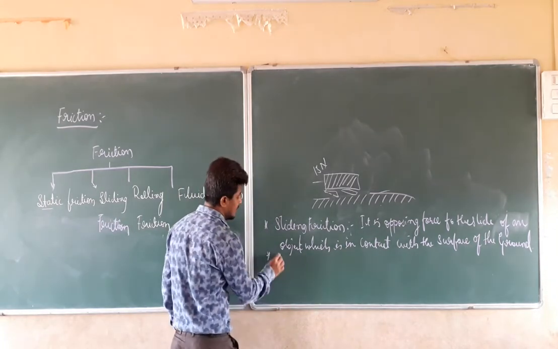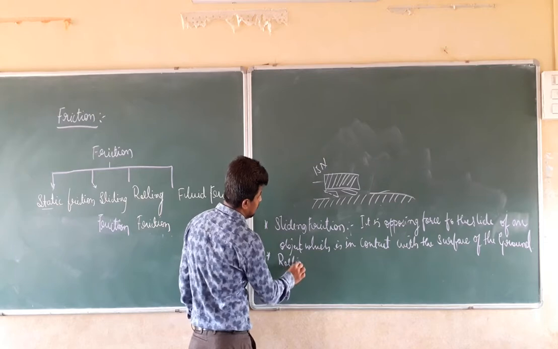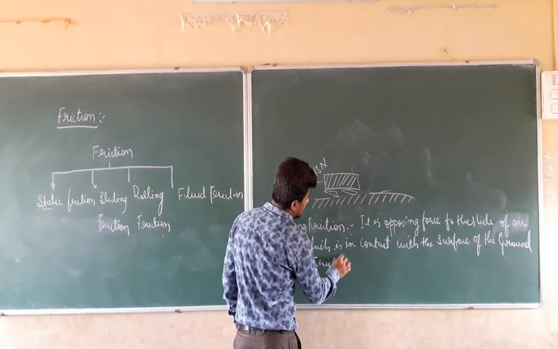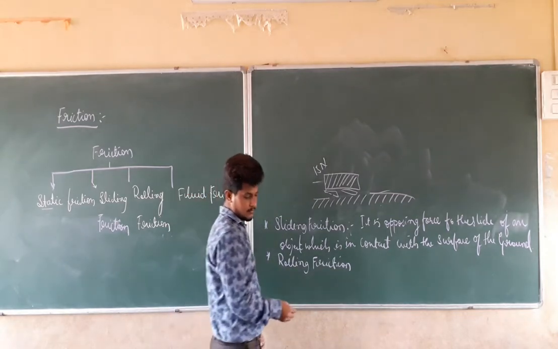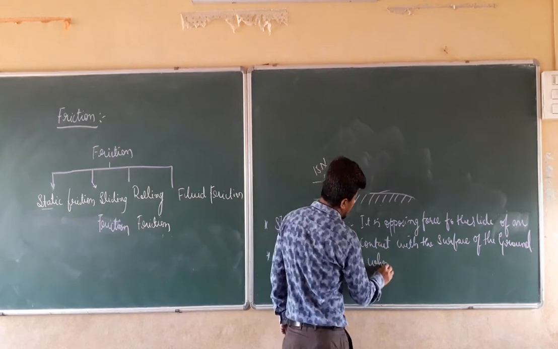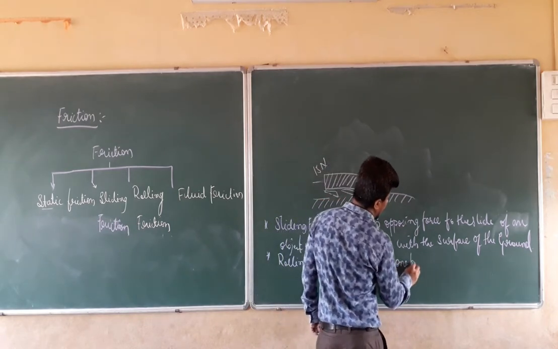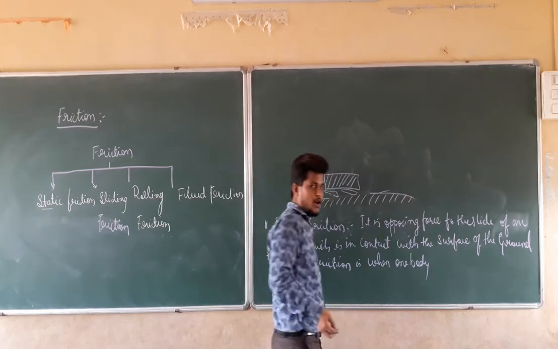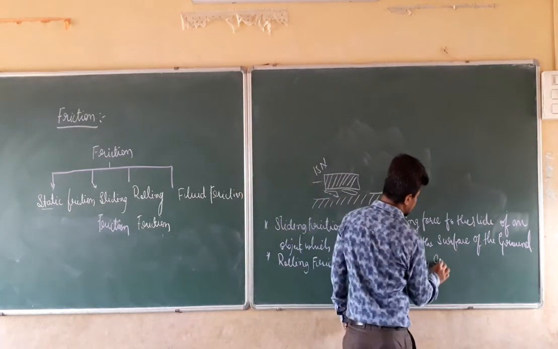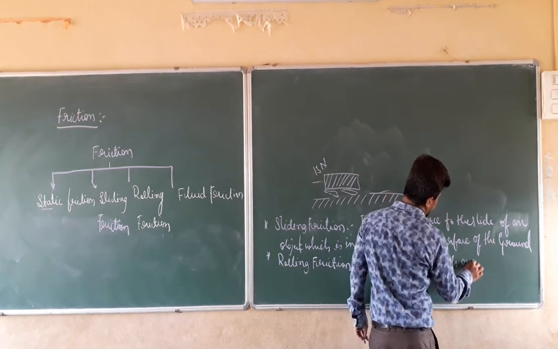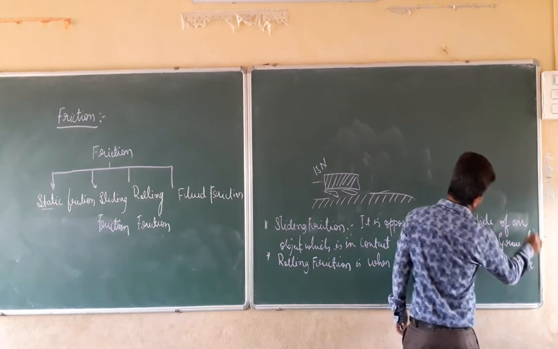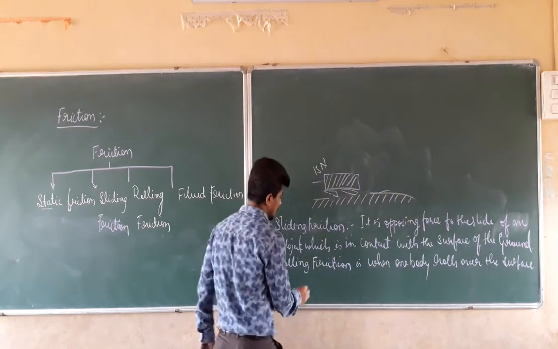So we can say that rolling friction is when one body, that is, an object, rolls over the surface of another body.